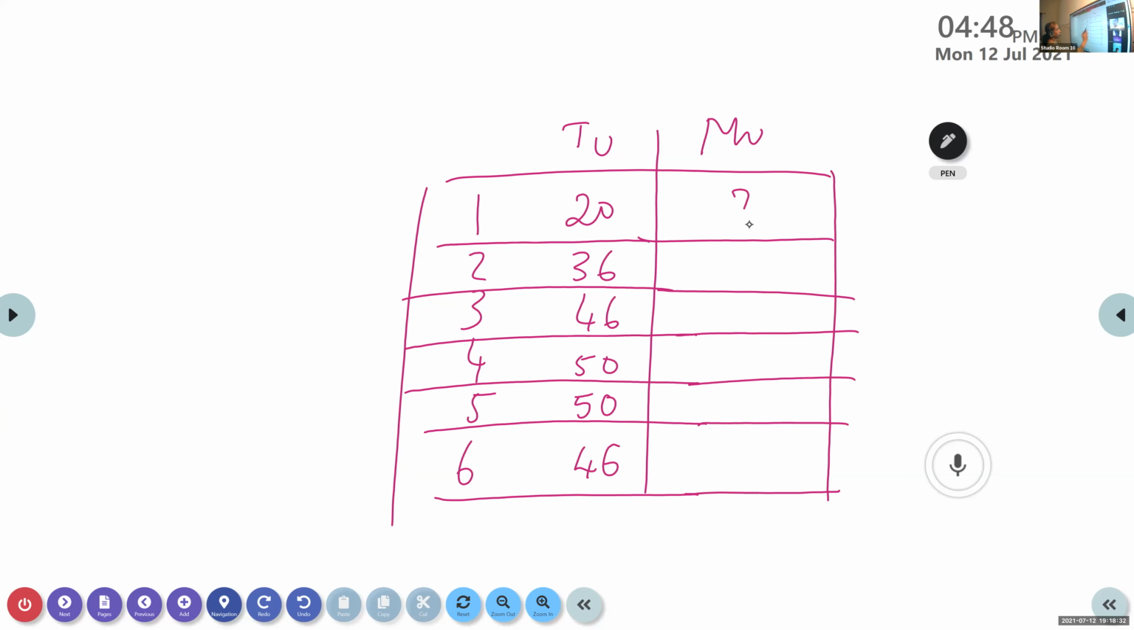Abhilash, can you tell the first marginal utility, how much it will be? 20. Okay. Pranav, the second unit, when you consume, how much will it be? 16. Okay. Rahul? Amal, did you finish? The third one? 43. This third one?